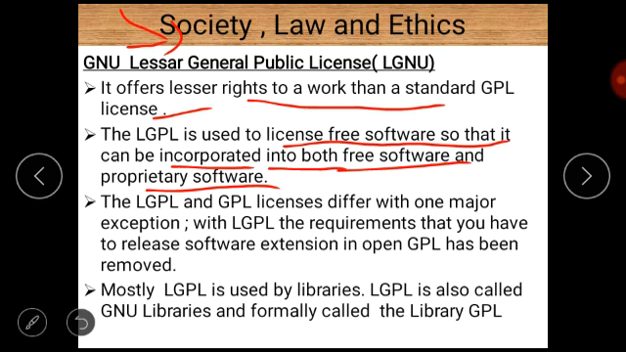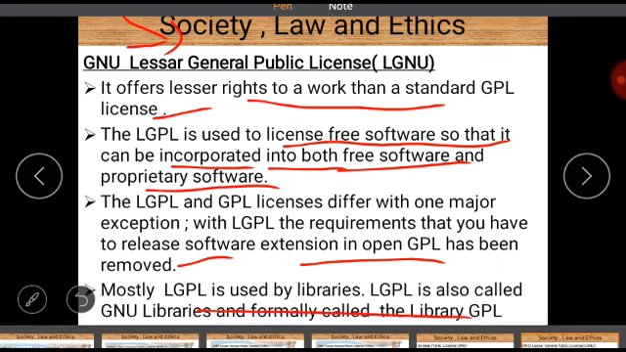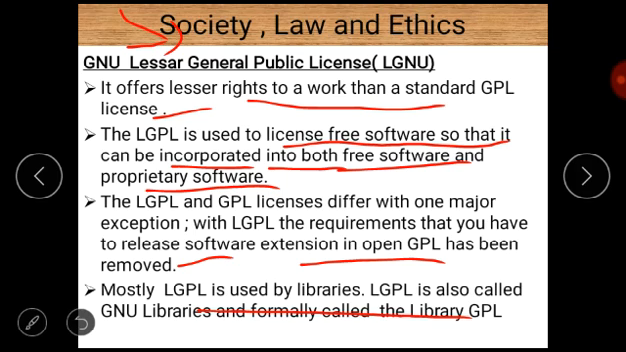With LGPL, the requirement that you have to release software extensions in open GPL has been removed, and mostly LGPL is used by libraries. LGPL is also called GNU's Library, formerly called Library GPL. So there are two important points regarding LGPL. First of all, LGPL is a term derived from GPL, and there is one word added to GPL, that is lesser, which means that users have lesser rights to work than a standard GPL license.